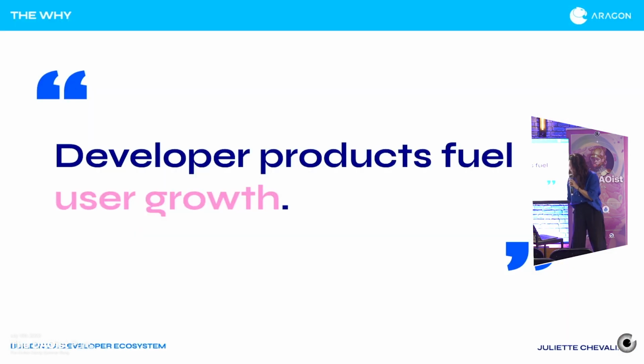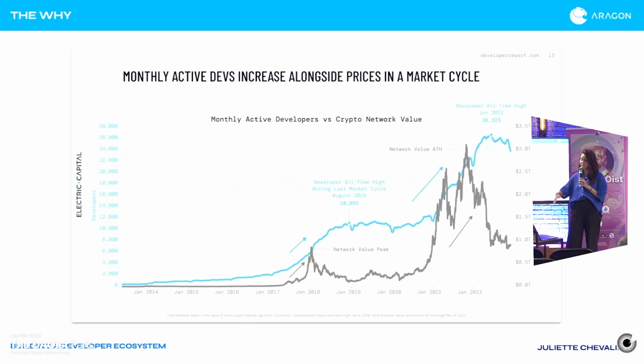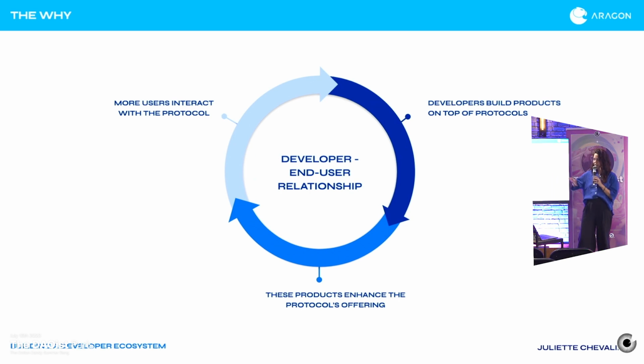And when we look at particularly projects in crypto, the developer products fuel the end user growth. We've seen this across the market, right? Whenever there's a big spike in the crypto market and the bull run in general, we're also seeing a spike in developer activity. I call this the developer end user relationship. This is something that is happening on the foundational level. It's constantly going on, even though neither the developer nor the end user are constantly speaking with each other, right?